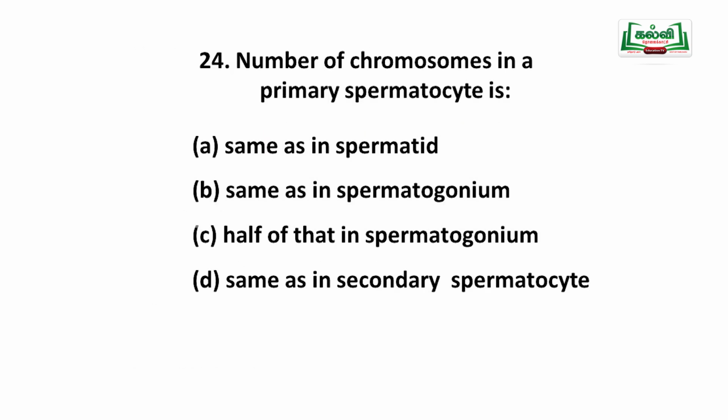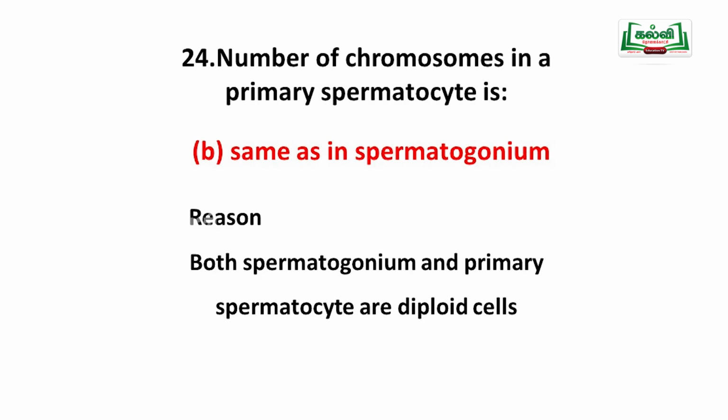The number of chromosomes in the primary spermatocytes. The options: same as in spermatid, same as in spermatogonium, half of that in spermatogonium, same as in secondary spermatocyte. Here it is the same as in the spermatogonium. Spermatogonium is a sperm mother cell. It undergoes mitotic division and produces many sperm mother cells or spermatogonia.